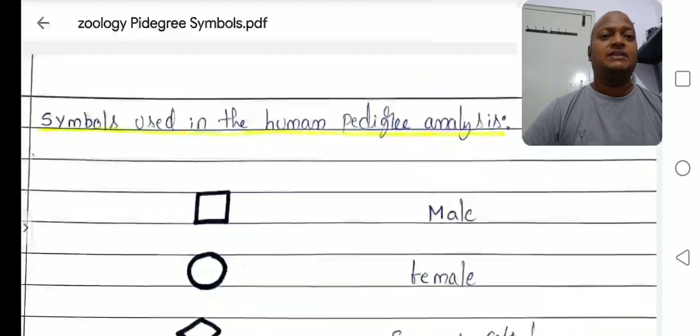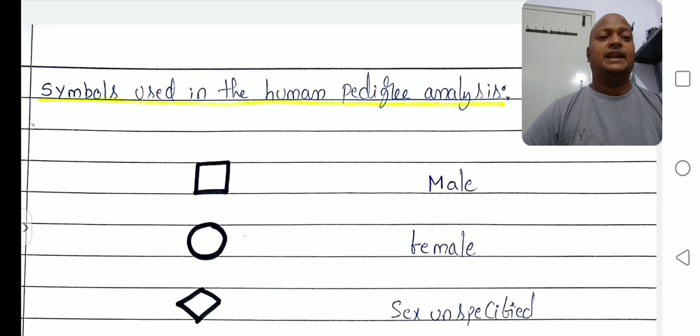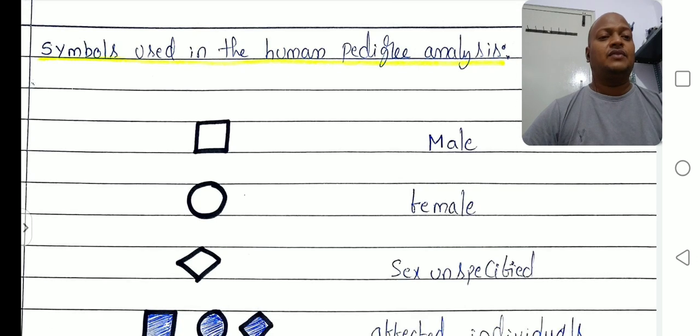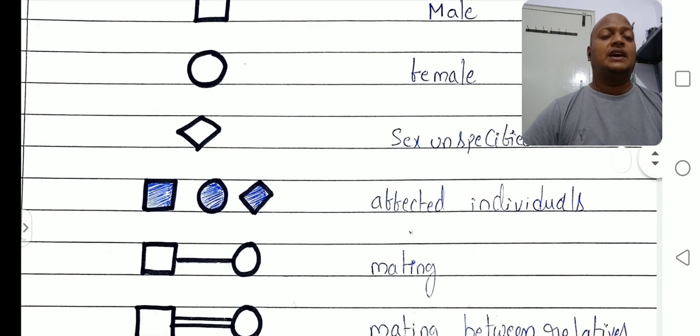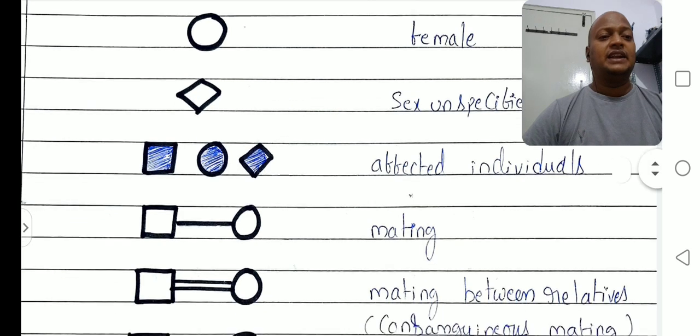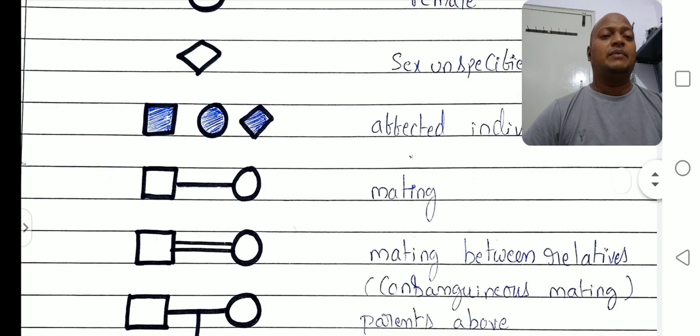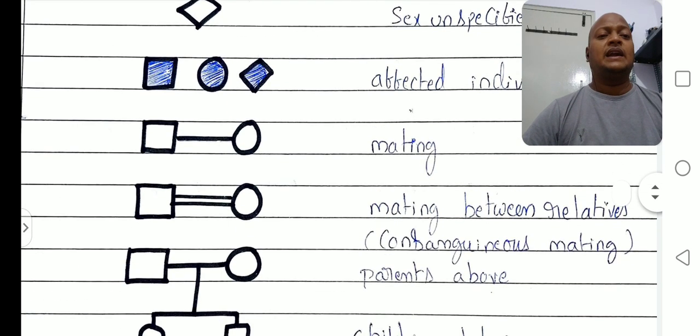Once again I am revising the symbols. Square indicates male, circle female, rhombus or diamond shape sex unspecified, and whichever of these symbols is filled with color indicates affected individuals. Mating between male and female is one line, and mating between relatives is two lines.